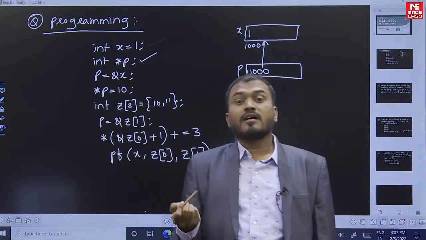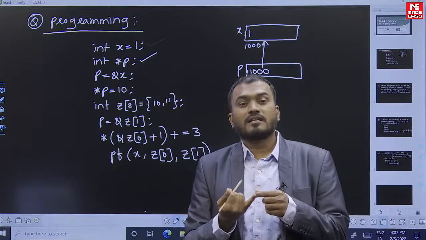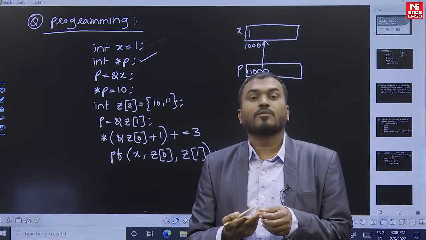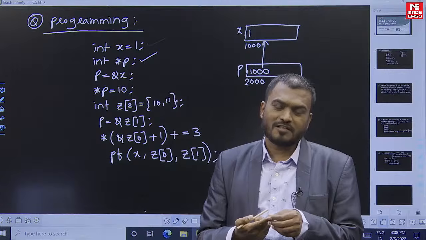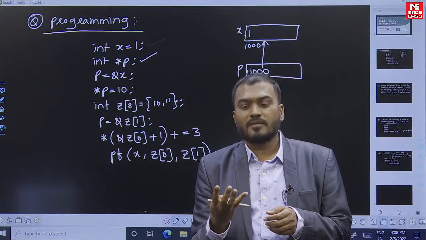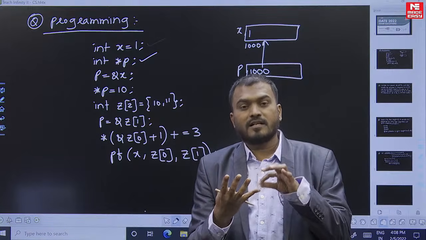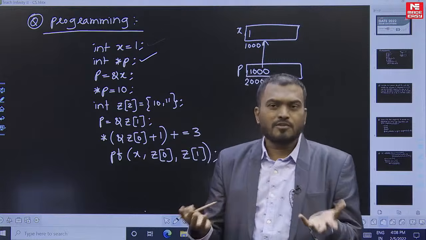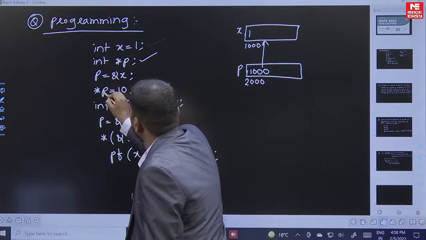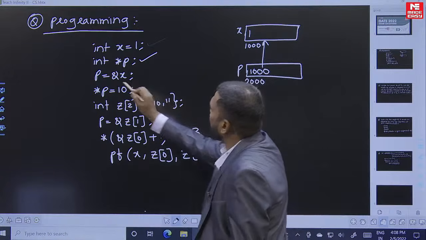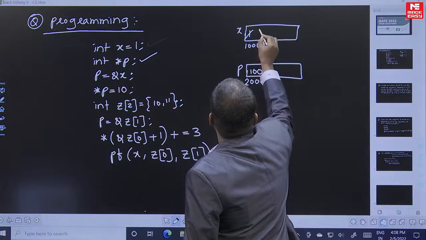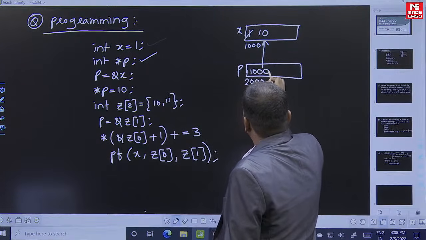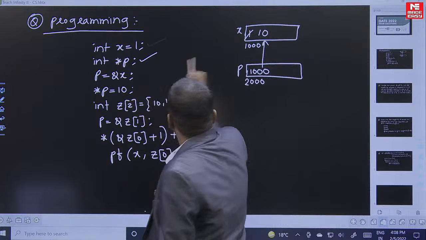What is the meaning of star? Star means indirection operator, star means dereference operator, star means value at the location, or object at the location. You can choose any of these names. So value at the location p: p means 1000, so the value at location 1000 is modified to 10. That value changed to 10 here.